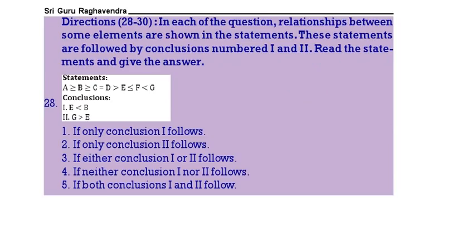See the next one. Here this is greater than, lesser than. A greater than or equal to B, B greater than or equal to C, C is equal to D, D greater than E, E less than or equal to F, then F less than G. First one, E less than B. So B greater than E or E less than B definitely follows. G greater than E. So E less than G or G greater than E definitely follows. Both 1 and 2 follows.